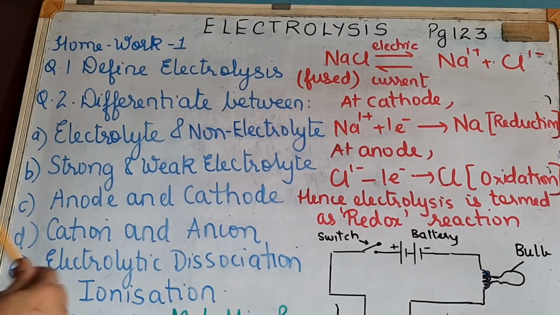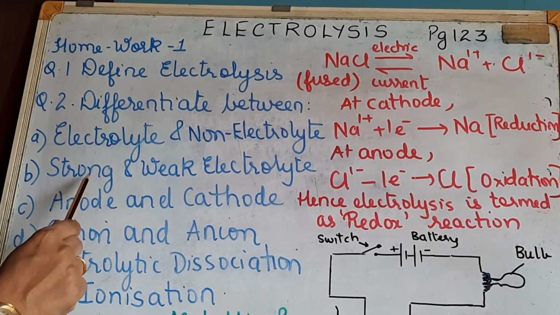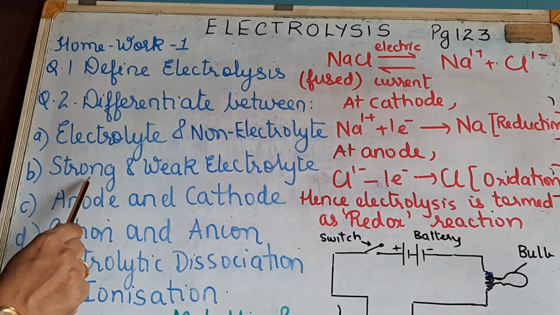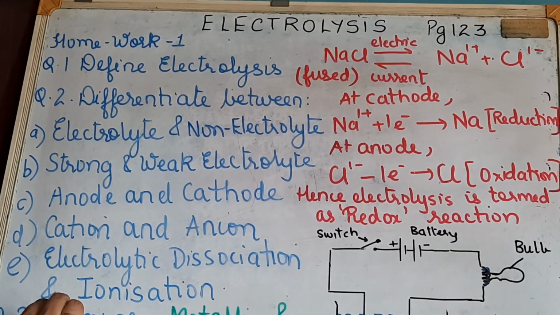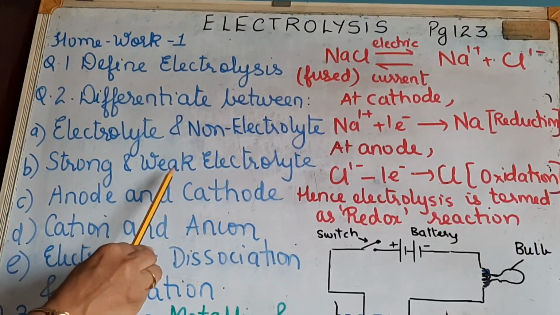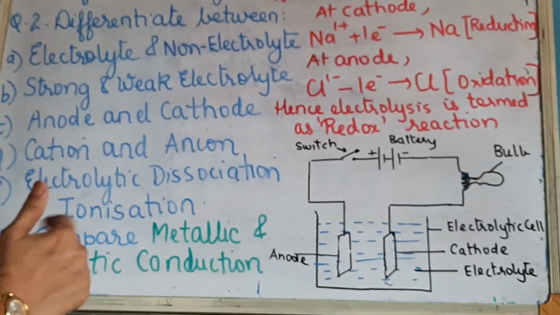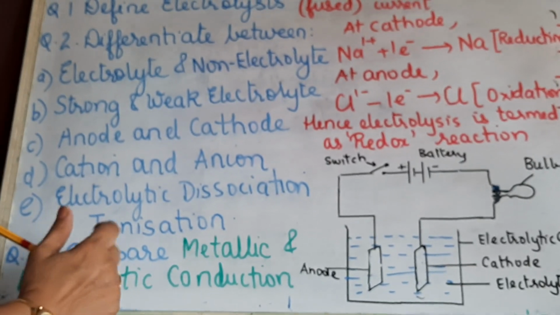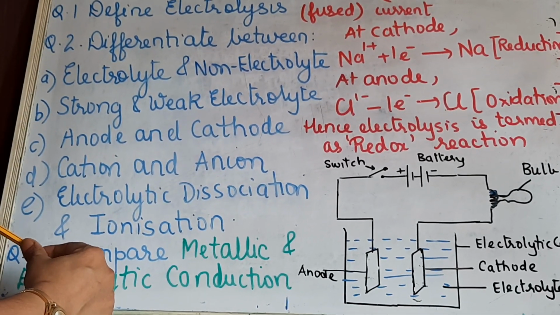Because of that, since a strong electrolyte undergoes complete dissociation, the particles in solution will be only ions, because the entire electrolyte has dissociated into ions. In the case of a weak electrolyte, which undergoes partial dissociation, it will show both ions as well as molecules in the solution.